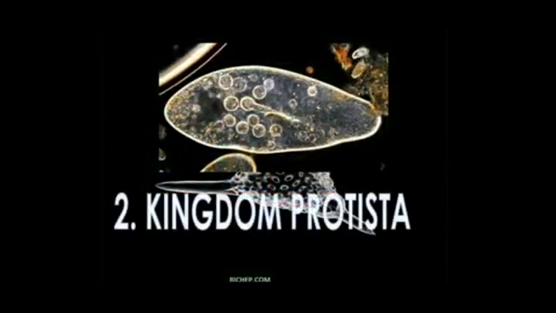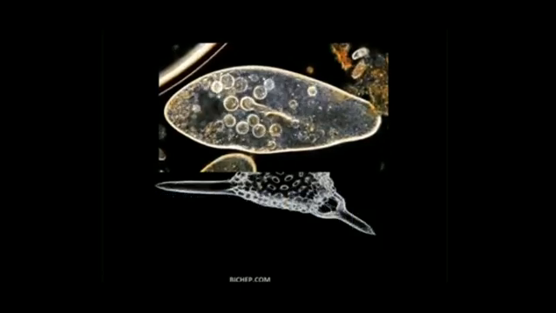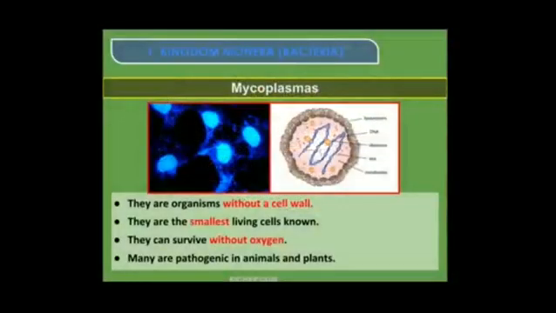So the second kingdom, that is the kingdom Protista. We are going to study the kingdom Protista in our next lecture. So first, have you understood the kingdom Monera? Kingdom Monera, which includes the bacteria. Okay, so all that we discussed, and in the next lecture we'll start with the kingdom Protista.